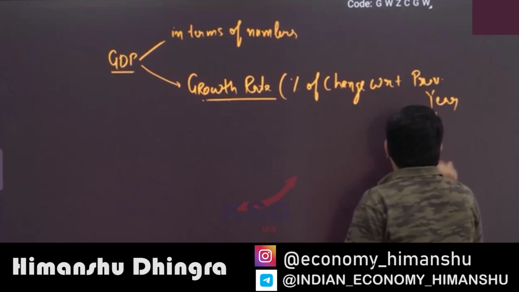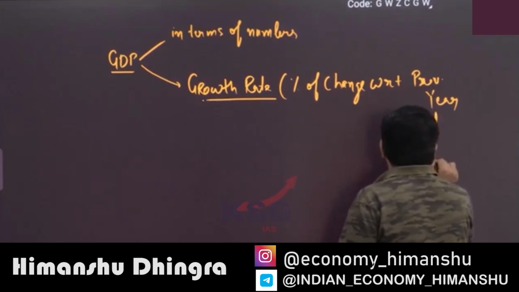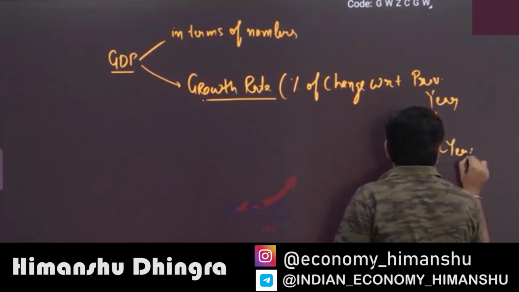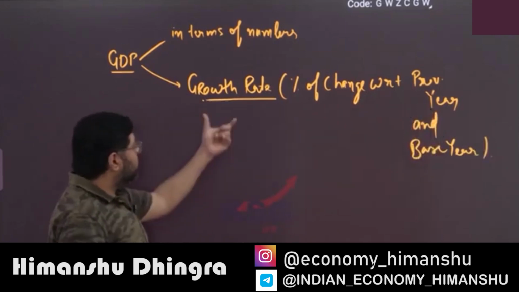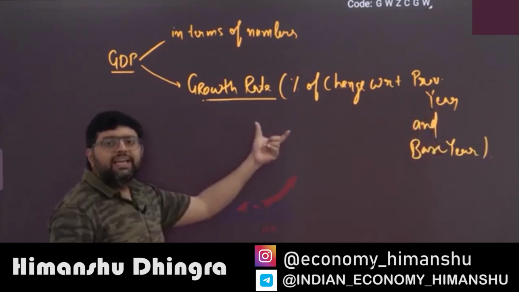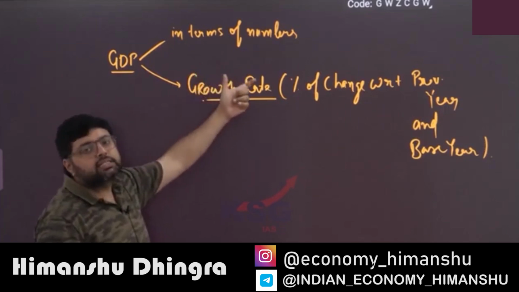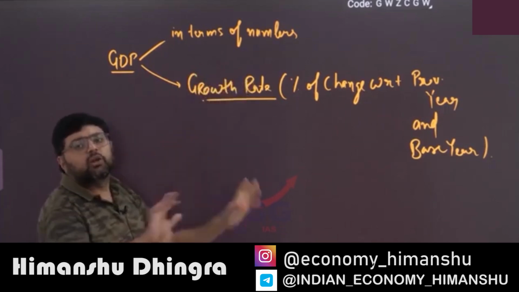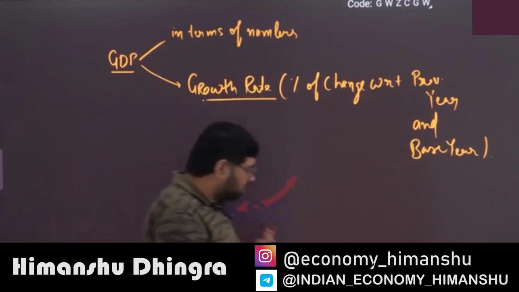And whenever you see the growth rate, you need the previous year's GDP data in terms of numbers. Without that you cannot. So this is what you have to remember. Clear?